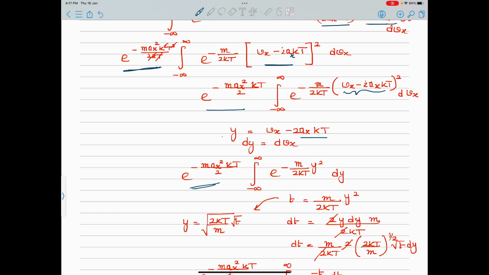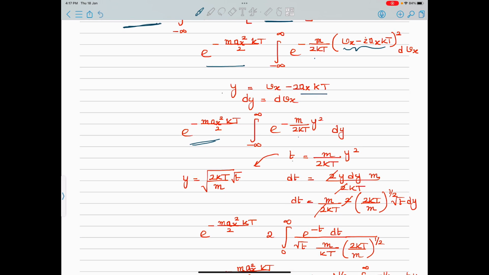If vx is infinity, y will be infinity. e to the power minus m upon 2 kbt as it is written, and this is y, so y square dy. Again I have to substitute t as m by 2 kbt y square. Why am I doing it? To convert it into a gamma integral which is easy to solve.